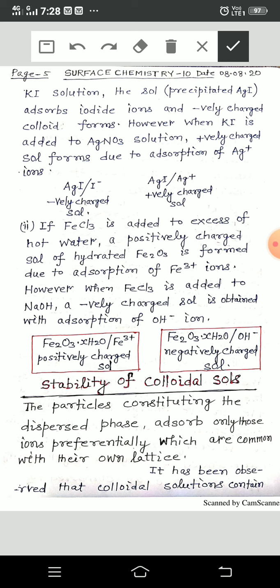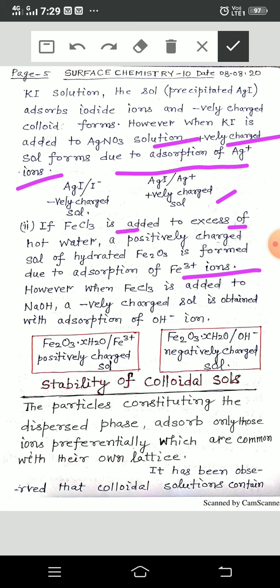However, when KI is added to a silver nitrate solution, a positively charged sol forms due to adsorption of Ag+ ions. So, this is the example of two types of sols, one positively and one negatively charged. Another example, if FeCl3 is added to excess of hot water, a positively charged sol of hydrated Fe2O3 is formed due to adsorption of Fe3+ ions.